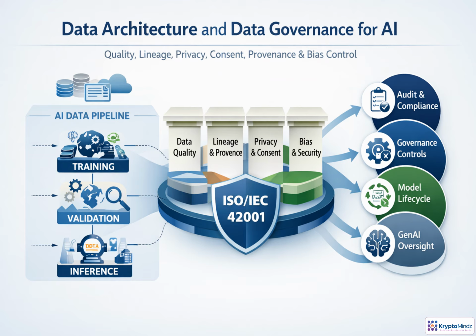AI governance starts with data. In this topic, we'll connect architecture to the controls that make AI trustworthy: quality, lineage, privacy, consent, provenance, and bias. The goal is to build evidence-ready pipelines that support training, validation, inference, and ISO IEC 1401 alignment.